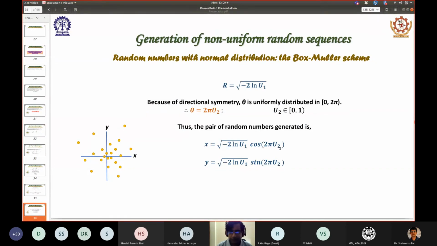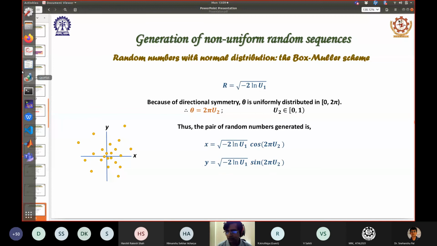So two numbers are generated simultaneously, x and y. So suppose you want 6 numbers, there is no problem, 1, 2, 3, 4, 5, 6. But suppose you want 7 random numbers, then I have to generate one extra. We have to make it 8. And then if required, we can discard the last one.